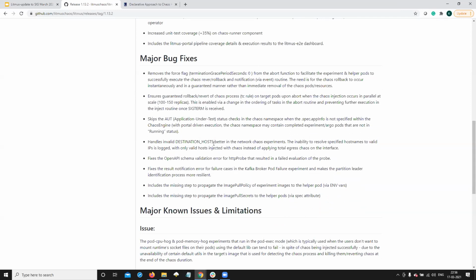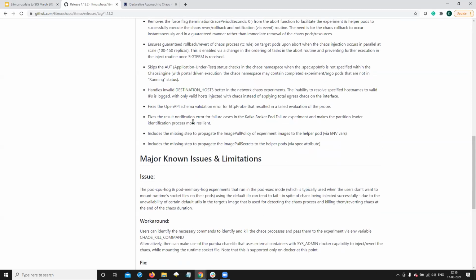Now we have identified better methods of handling this. If you have invalid hosts, we point that out via logs and do not proceed with the chaos. And if a subset of the hosts are valid and the others are invalid, we go ahead and inject chaos only with the valid hosts.